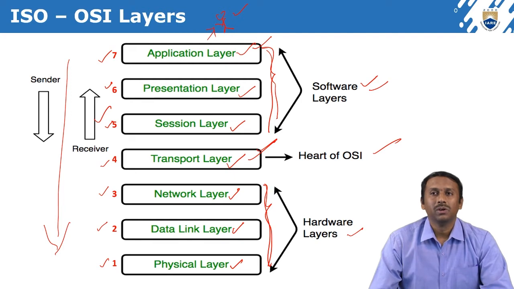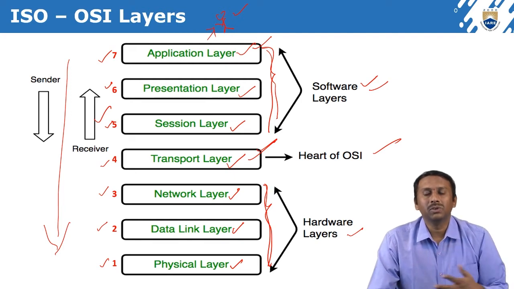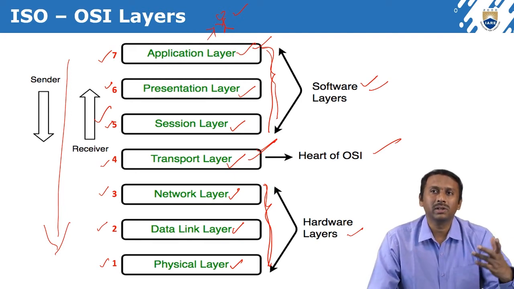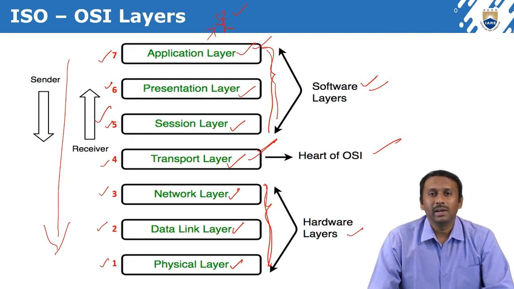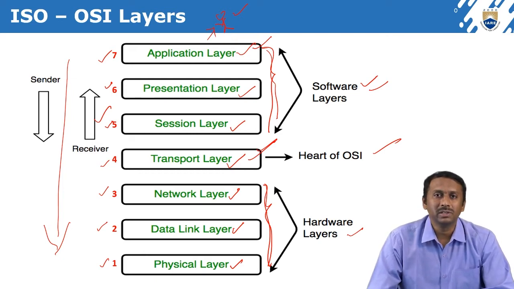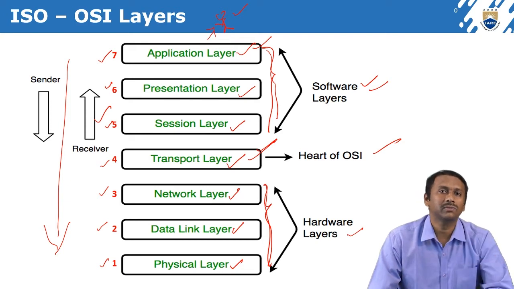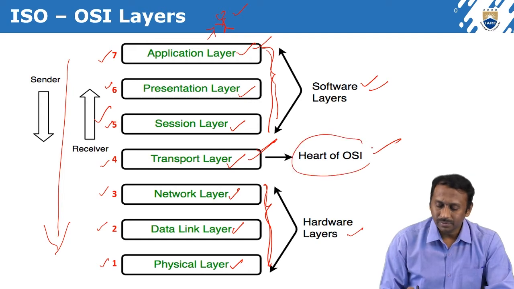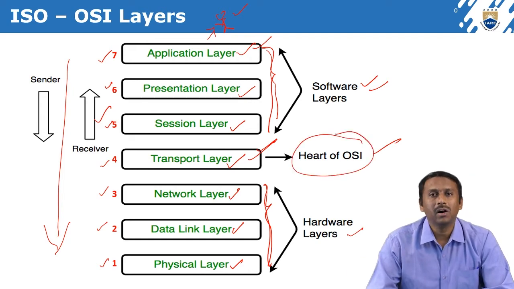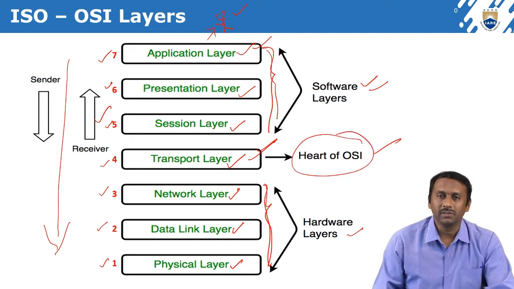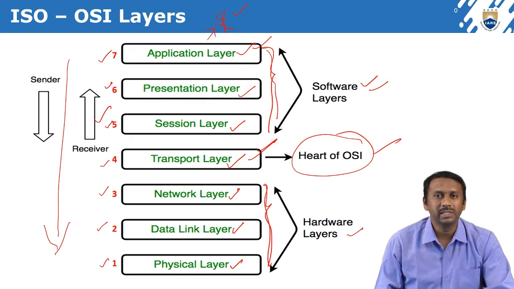Whatever we are studying, whatever protocols we are using, everything is just for the sake of communication: transmitting information from one system to another, or receiving it. That is the reason the transport layer is the heart of the OSI reference model. We will discuss each and every layer in detail.